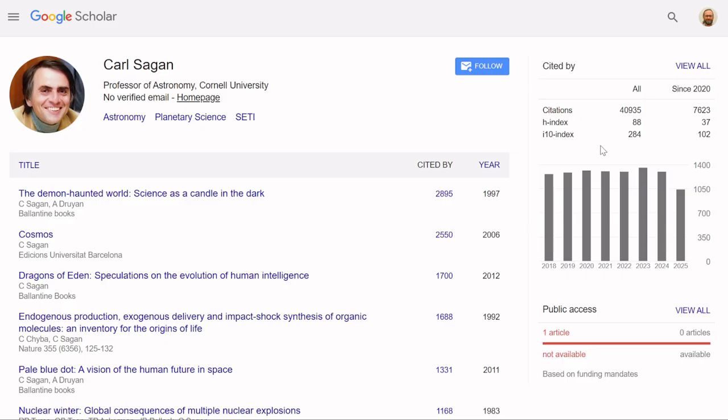The I-10 index is the number of papers that were cited at least 10 times. And that's actually also a good metric, because we all publish a lot of things. Some things are successful, some things are not so successful. A lot of the things we publish are sometimes not in real journals, like sometimes when we present at a conference, they make a little book with summaries of these presentations.